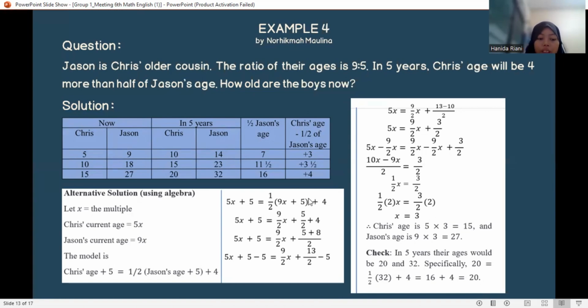After going through all the steps outlined, we have the value x equals 3. Chris' age is 5 times 3 equals 15, and Jason's age is 9 times 3 equals 27. Check: in 5 years, their ages will be 20 and 32, so 20 equals a half times 32 plus 4, equals 16 plus 4, equals 20. So this solution is true.